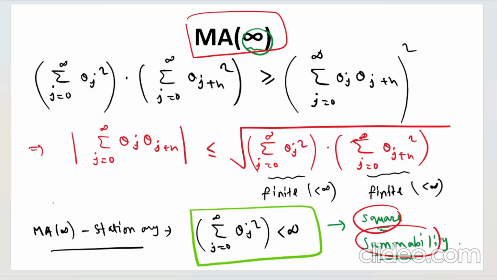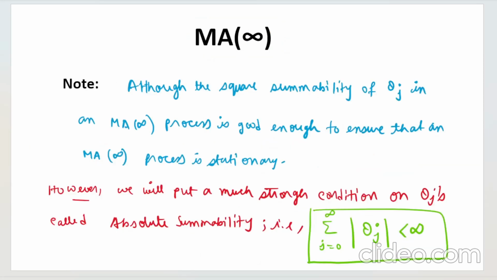Well, one thing to note here is that although square summability of theta j is good enough to ensure that this process is stationary, it is not the only criteria, right?